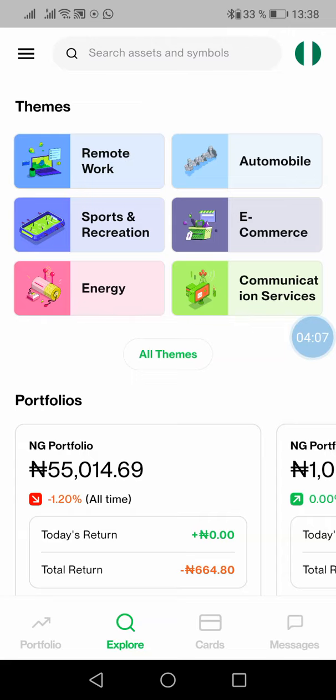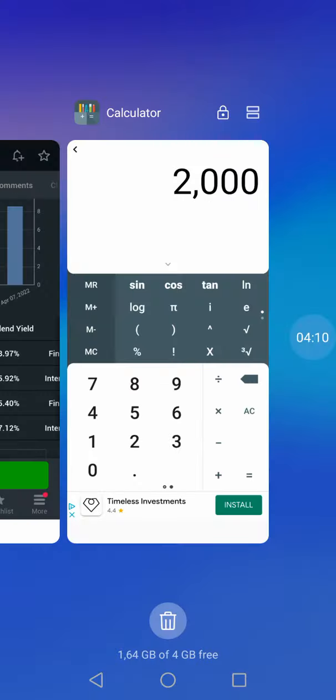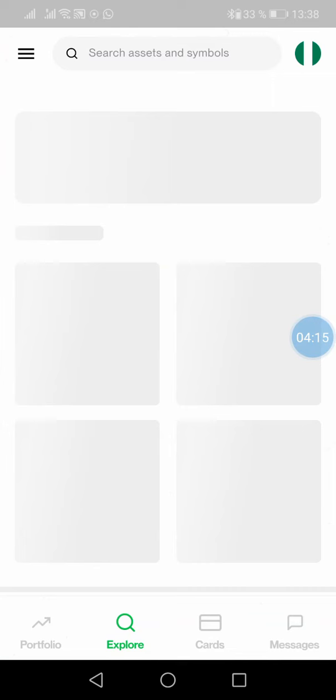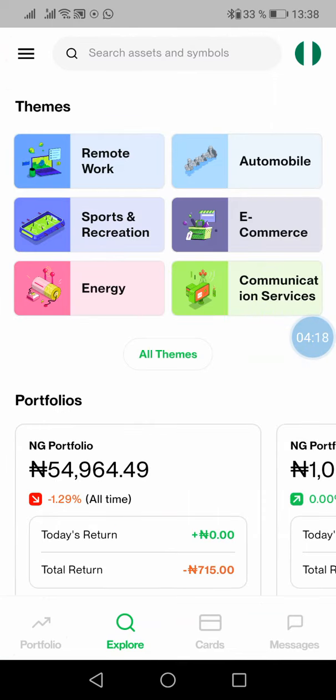So this Trove app now where they show now, na the app where I go do part 1, part 2 and part 3 of the video. I go show for the video how we fit put money for the app. After you don download the app, you go register. They go ask you for your BVN, your NIN. They go ask you for your ID card, because this thing where they do for this app now legit. So you must put everything where concern you. They must be original.